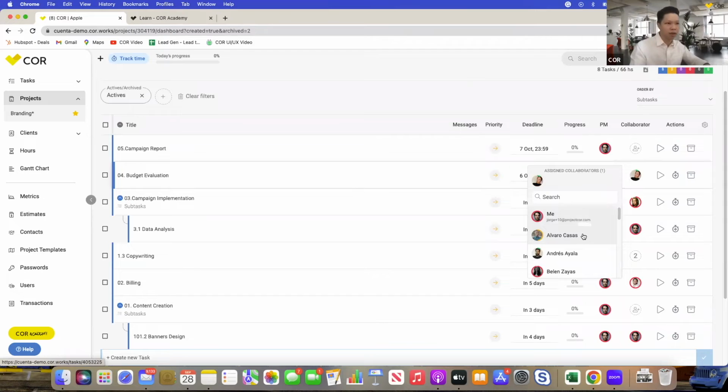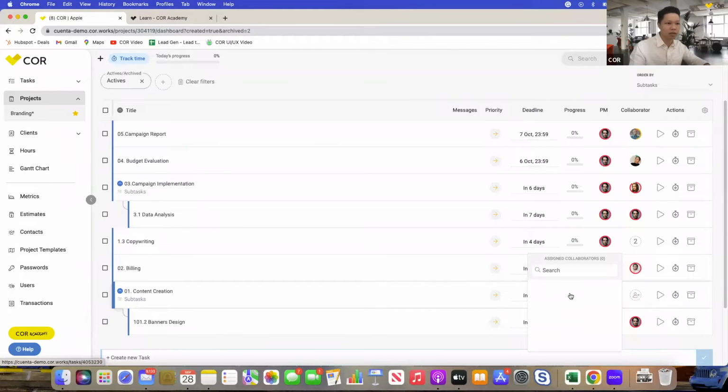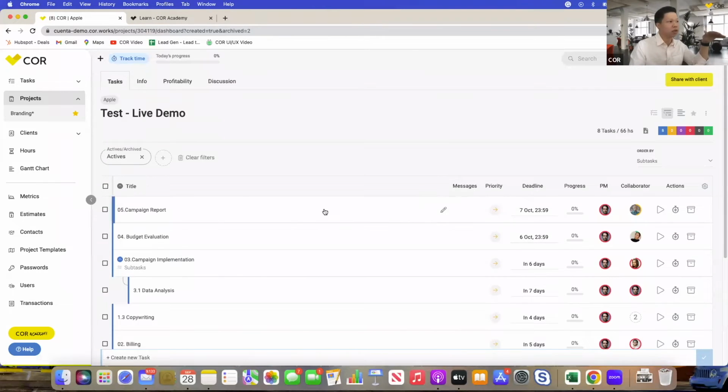Okay. Let's assign basically one person for each task, what do you say? So let's pick this person. There's 2 on that task. So Carol. Awesome. All right. So now everybody's already allocated to each task. The platform is going to automatically make calculations based on the hourly rate of those people and calculate basically already the estimates of how profitable this project will be.